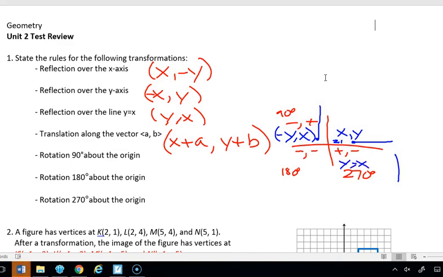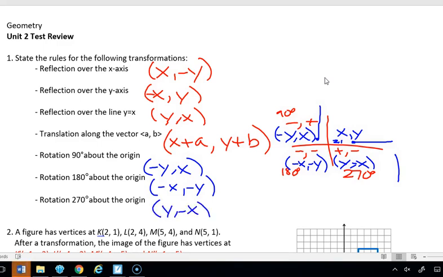And again, the second thing here is always going to be negative. And everything down here in 180 degrees is negative. So this is going to be negative x, negative y. This is how I logic out what the rules are. So a rotation 90 degrees is negative y, comma, x. 180, negative x, comma, negative y. And 270 is y, comma, negative x. So I do that grid on my paper first because it helps me to remember what the rules are.